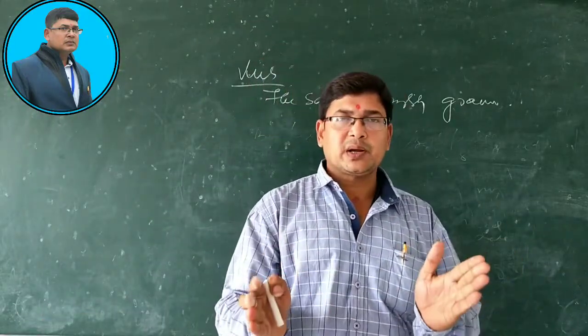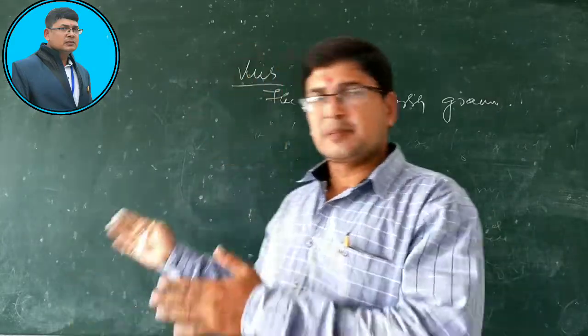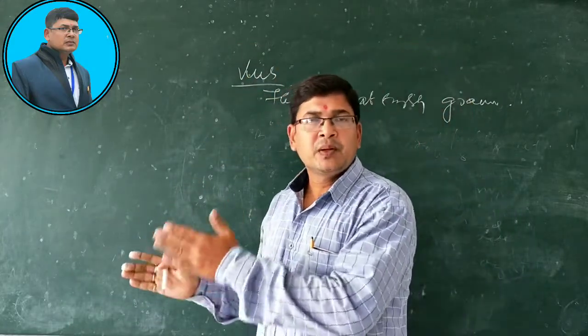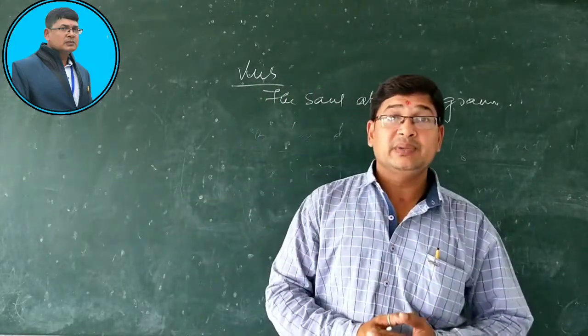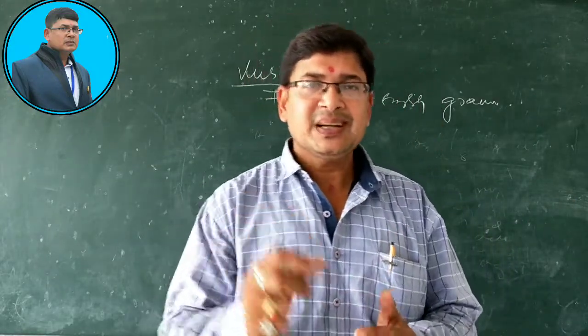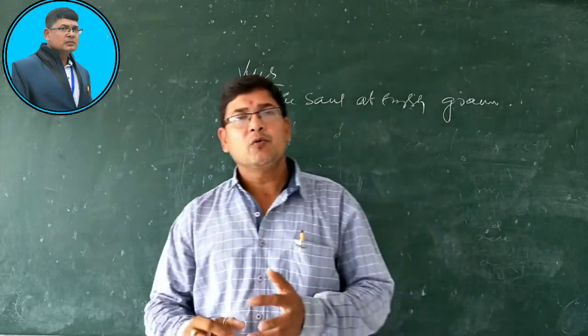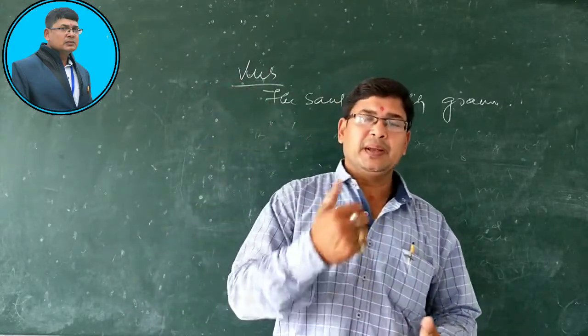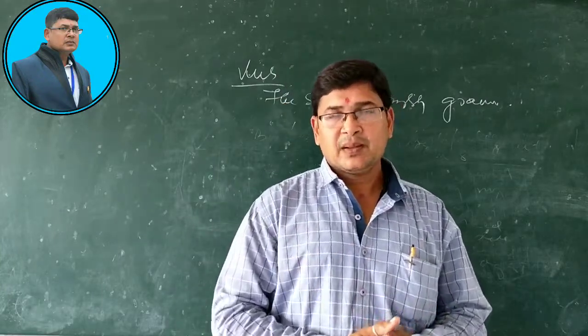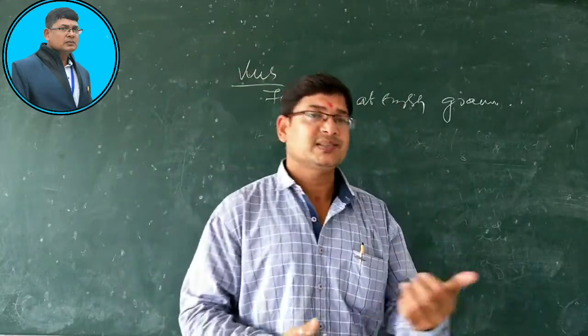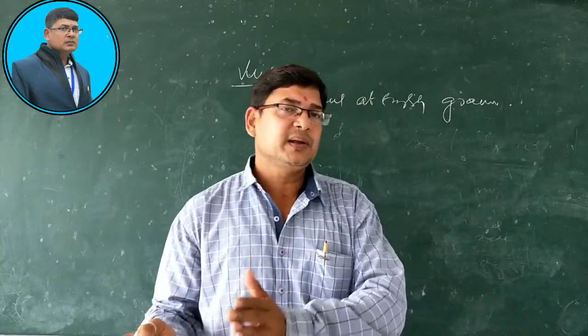Primary auxiliary has three forms, as I have told you already: be, have, and do. Be has eight forms: am, is, are, was, were, be, being, been. Have has three forms: have, has, and had. Do has three forms: do, does, and did. So these are all primary auxiliary verbs.